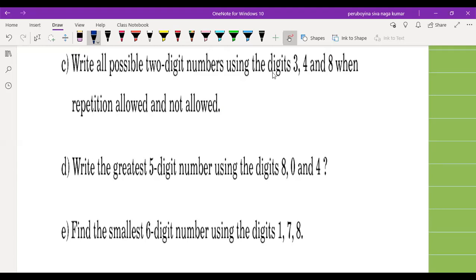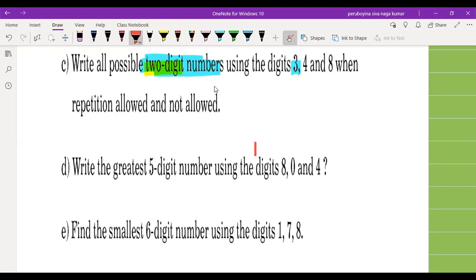We have to create a 2-digit number with the use of these digits 3, 4, and 8. Repetition is allowed and not allowed. In both cases we have to give our observation.